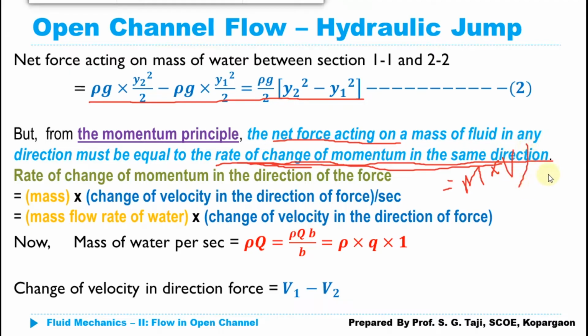As we are considering the rate, we are going to take it over time, so mass multiplied by velocity divided by time. So if I consider the velocity separately, I can simply write it as mass per second multiplied by velocity. Now we know that mass per second, what is mass? Mass is given by density multiplied by volume, divided by second, multiplied by velocity.